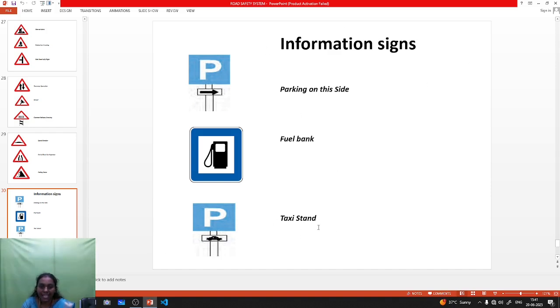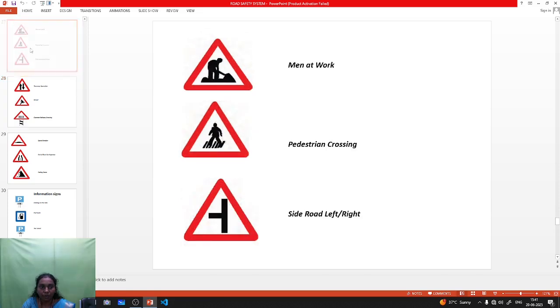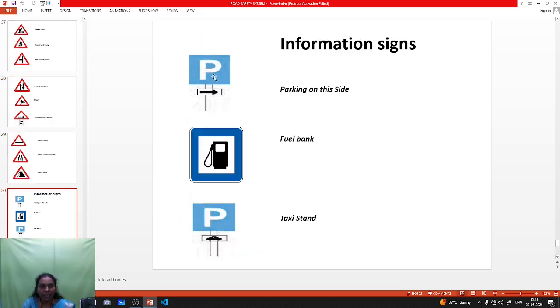Next one is taxi stand. When you are using the P, meaning parking area, taxi stand, or some other toll gate, it can be indicated with the blue color information sign. These are the signs you must follow and obey. Okay, if you are obeying traffic laws, most of the accidents will be reduced.